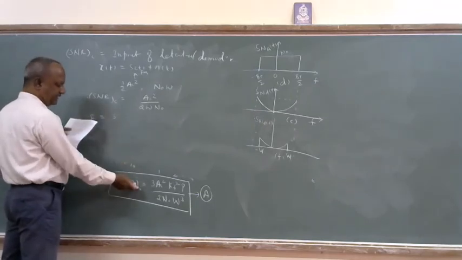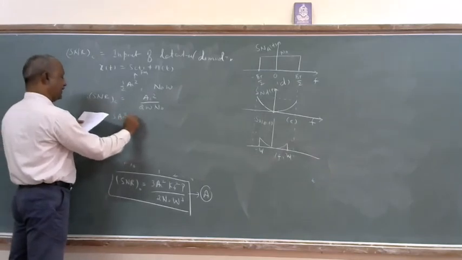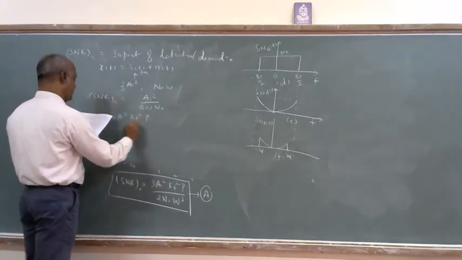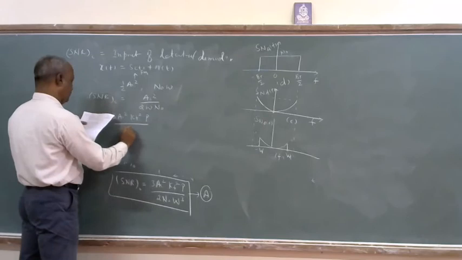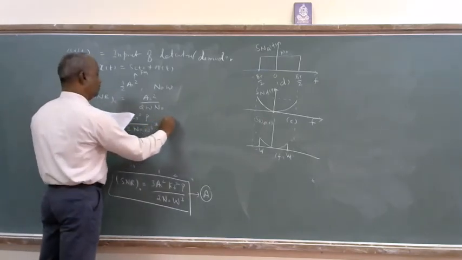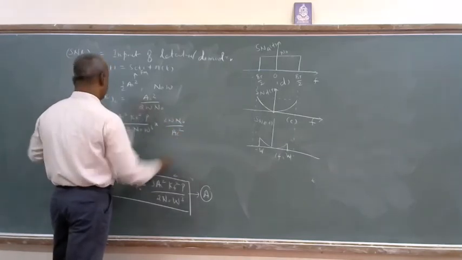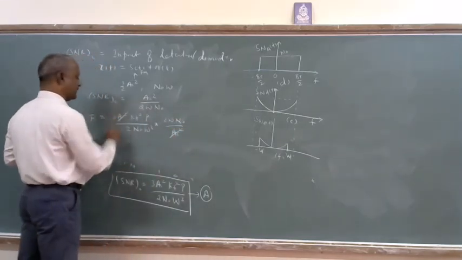3 SNR naught divided by SNR_C: 3 AC square KF square P divided by 2 N naught W cube, into 2W N naught divided by AC square. AC square can cancel.